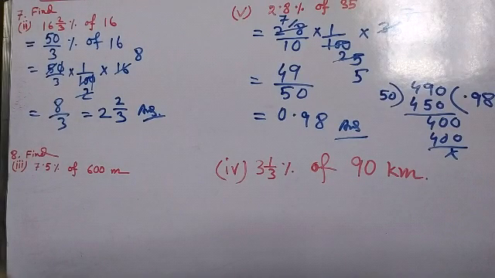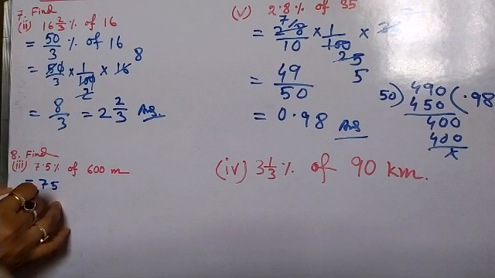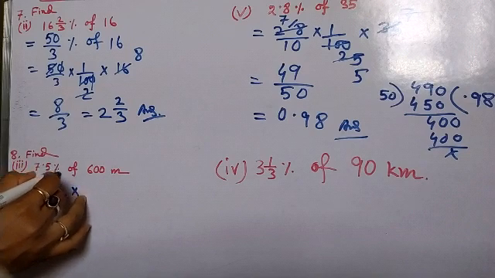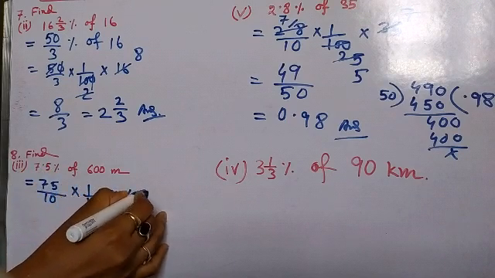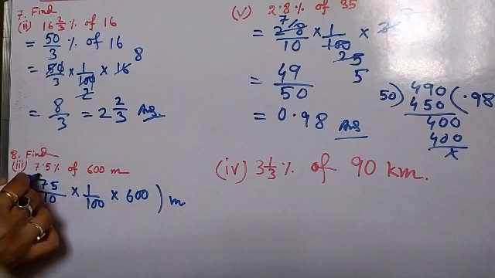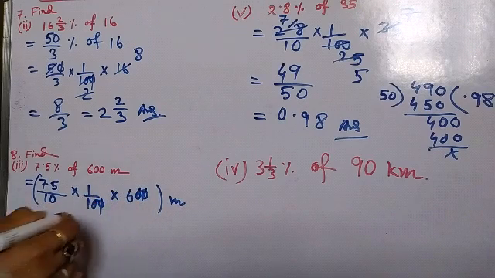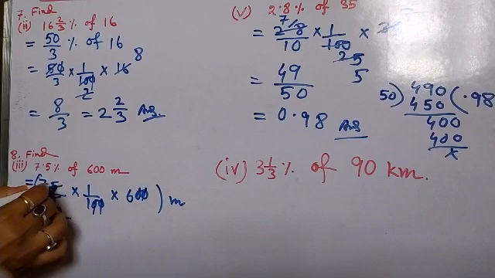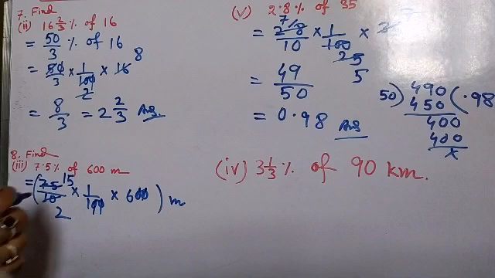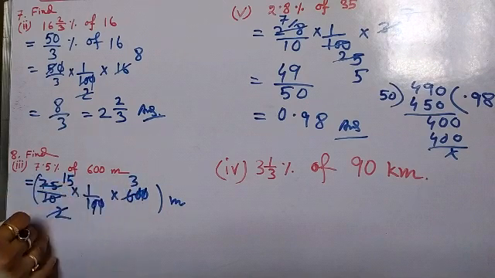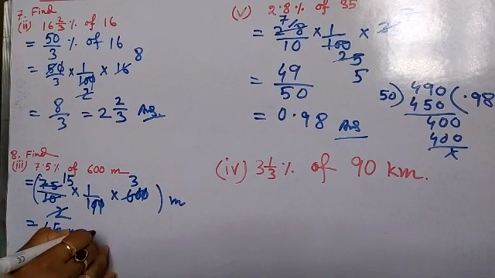Now question number 8. Here also the same simplification. 7.5, that means 75 by 10. For percent, here will be 1 by 100. Of means multiplication, 600, and this will be meter. Then the zeros will be cancelled. 5 2s are 10. 5 1s are 5. 5 5s are 25. That means 5 15s are 75. Then by 2 this can be cut. So the answer is 15 3s are 45 meter.